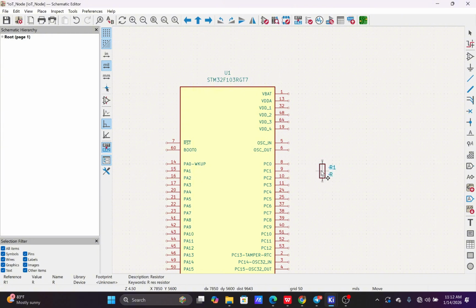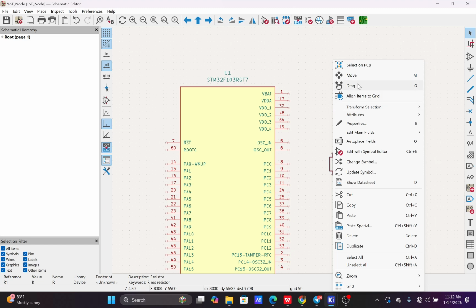To rotate, you can click on the component, then right click on your mouse and search for rotate.